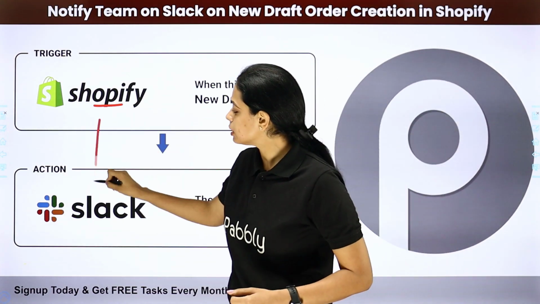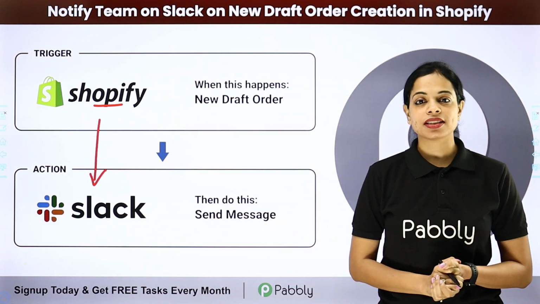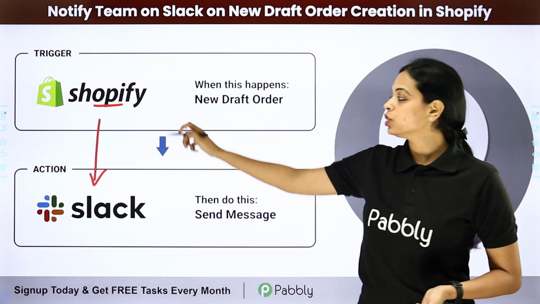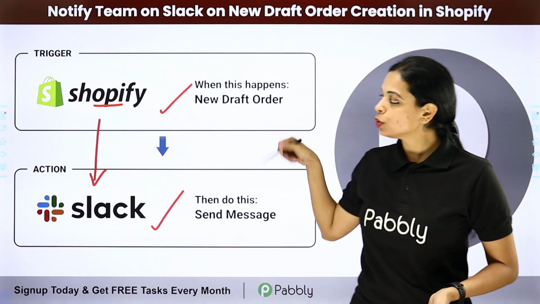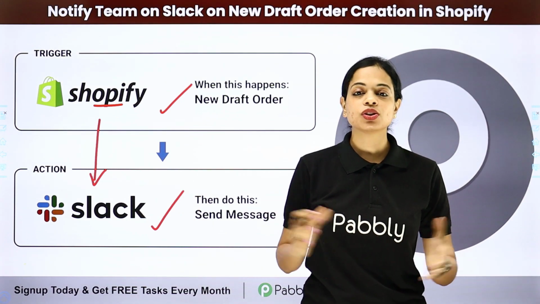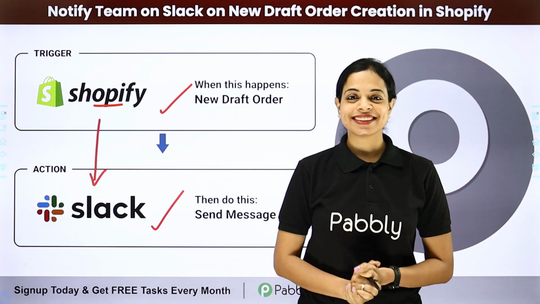For this, you will have to set up some integration between the two applications, and the same thing can be done using Pabbly Connect software. Here, your trigger application would be Shopify and your action application would be Slack. Now, how can you integrate and automate this entire process yourself? To understand that, let me take you to my screen.